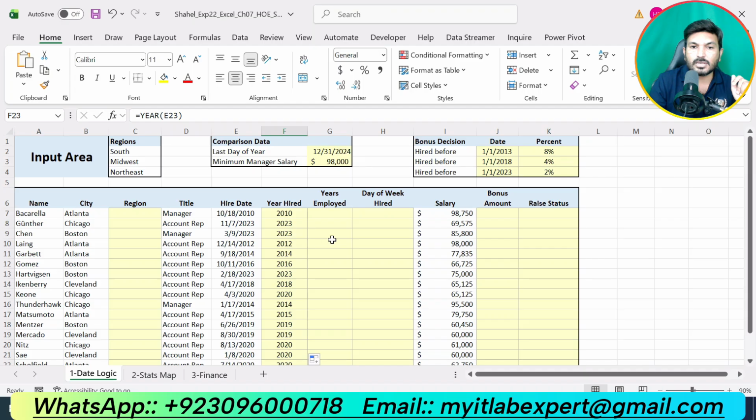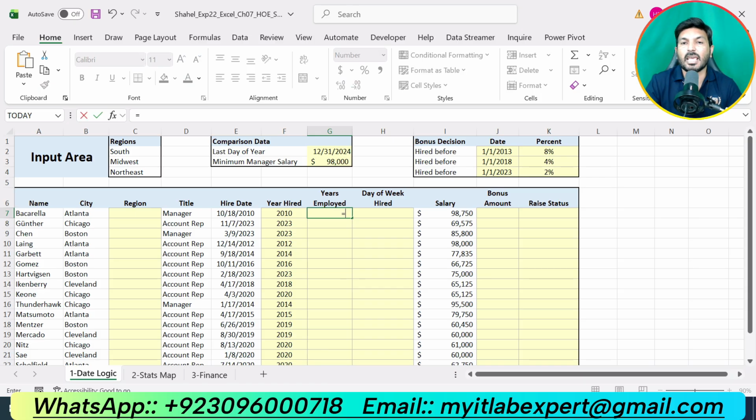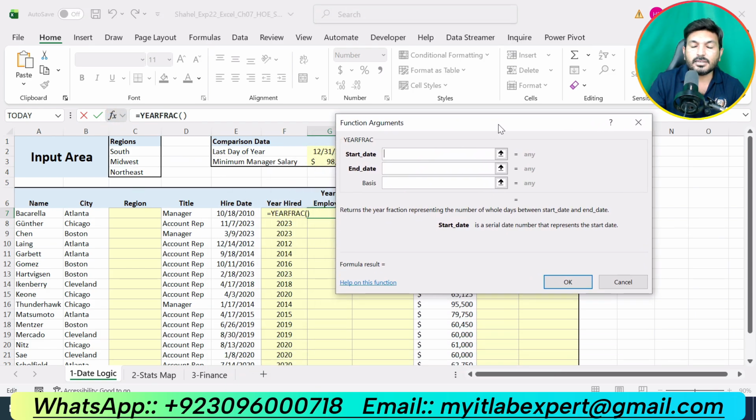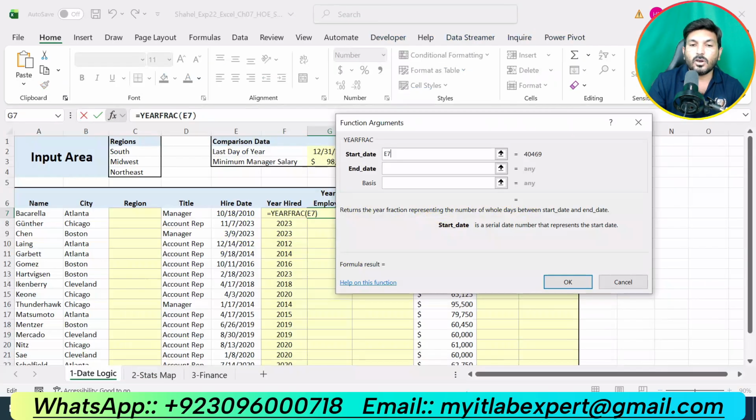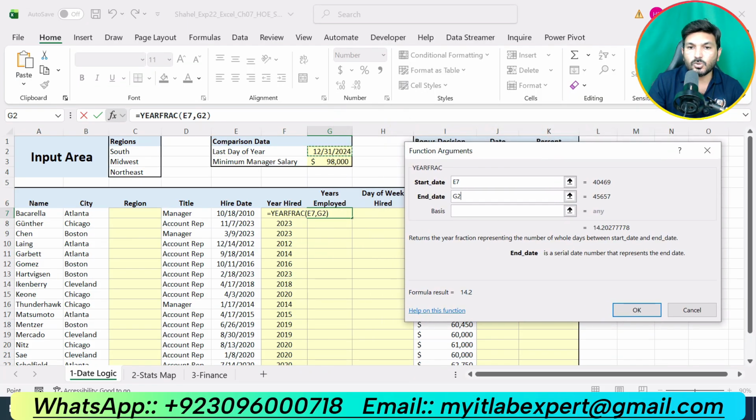We will go to cell G7 and we are supposed to calculate years employed. That we can calculate by using the YEARFRAC function. So type year, so you can see YEARFRAC function, double click on that. Now our start date will be the hire date that is given in cell E7. Now end date will be the last day of the year that is given in cell G2. But make sure that we are supposed to use absolute reference for this cell G2 because G2 is not changing.